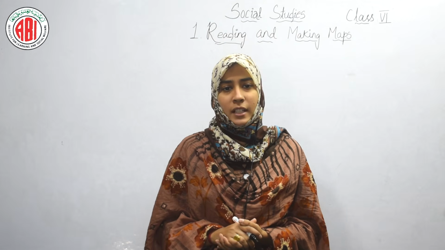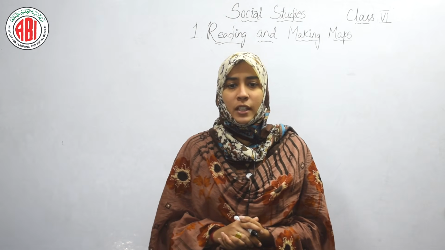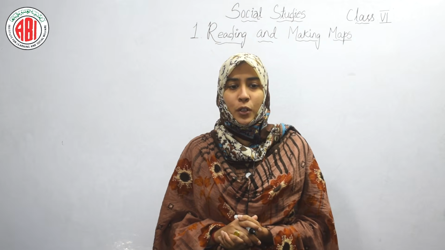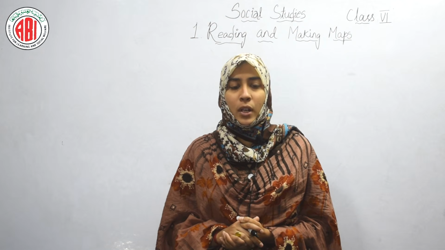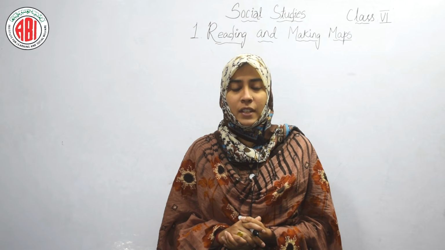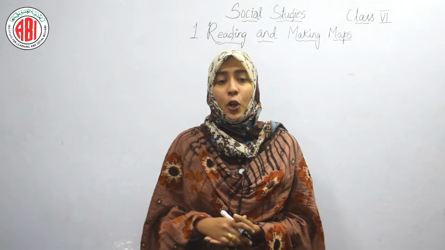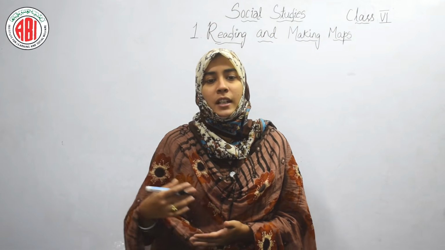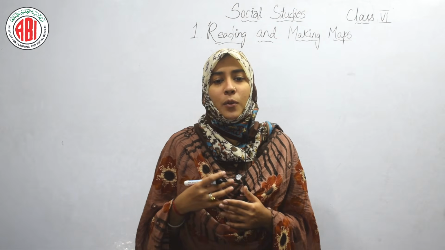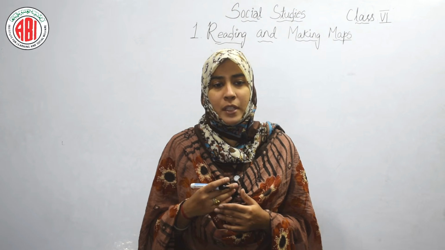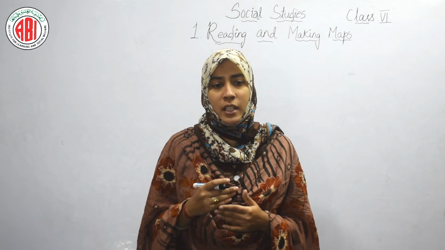So maps tell us different things about different places, whether they are on the sea or on a mountain or in a desert, how hot or cold or rainy they are, what kind of trees and plants grow there, what kind of people live there, the language they speak, the work they do, their settlements, etc. Maps are diagrammatic representations of different places, and you can know many details about a place from maps. Of course, not everything is shown on one map. You may have to consult different maps.